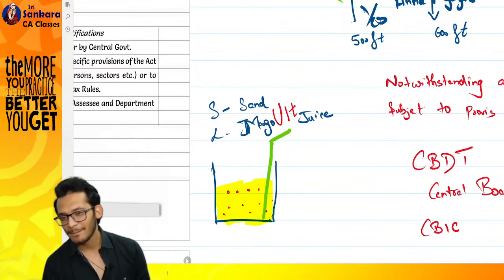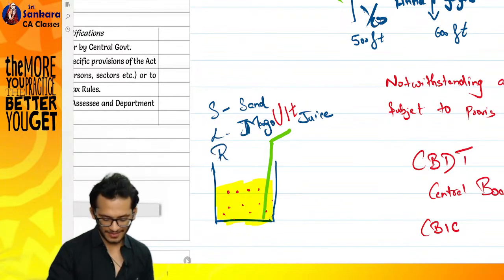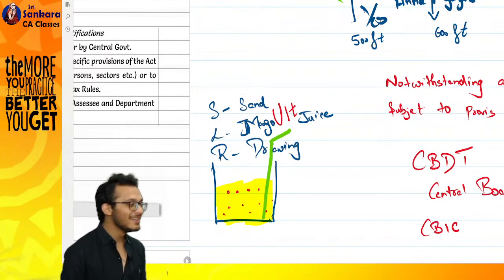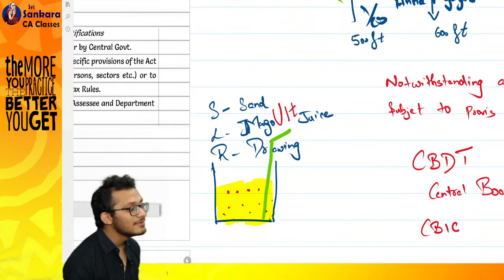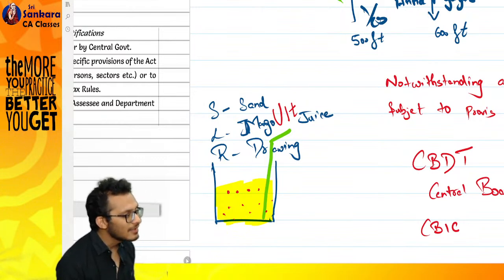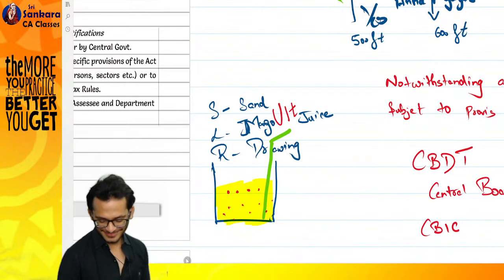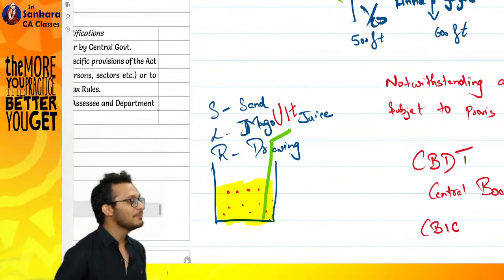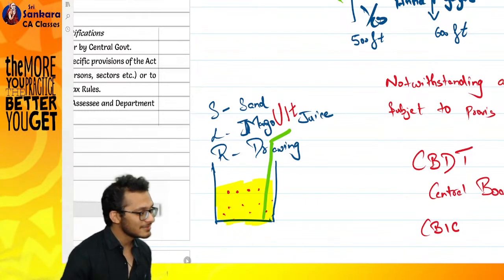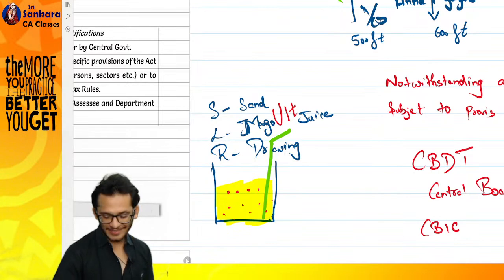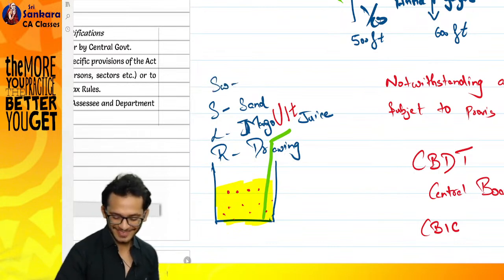Name. Ram. Ram says it's a drawing. Honestly, it is, but okay. Nice drawing. Name? Why does everyone have weird names here?